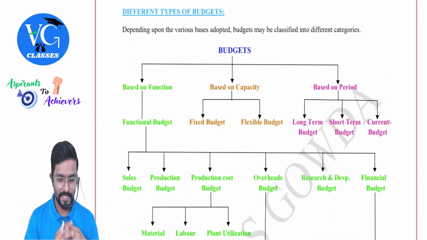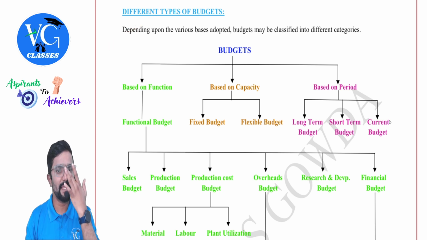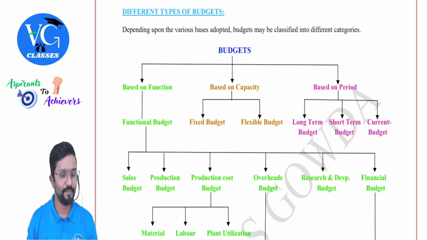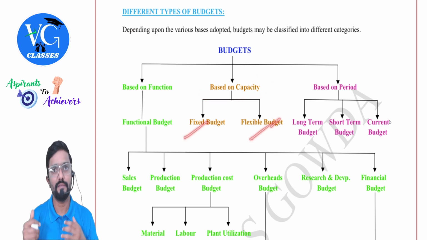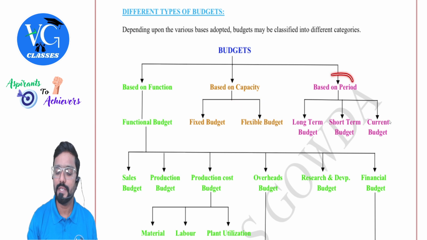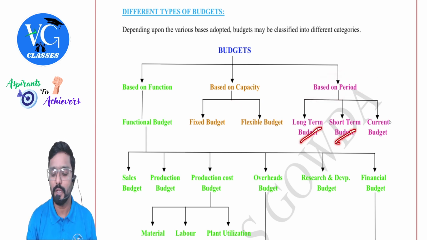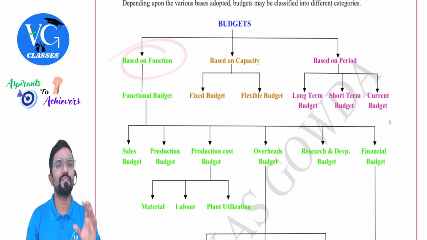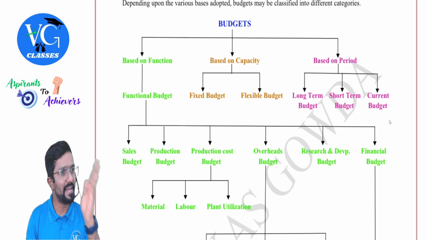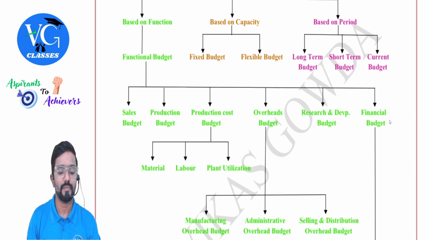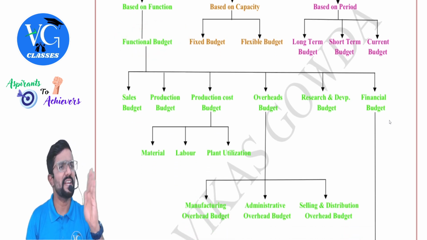Different types of budgets. Depending upon the various bases adopted, budget may be classified into different categories. Madams, pay attention. Based on capacity: fixed budget, flexible budget. We will discuss each of them later. Based on the period: long-term budget, short-term budget, current budget. Based on function. Based on function means, guys, we call someone functional managers, they are nothing but the managers of each department. Now, functional budgets means what, sir? For each activity, we'll prepare a separate budget.